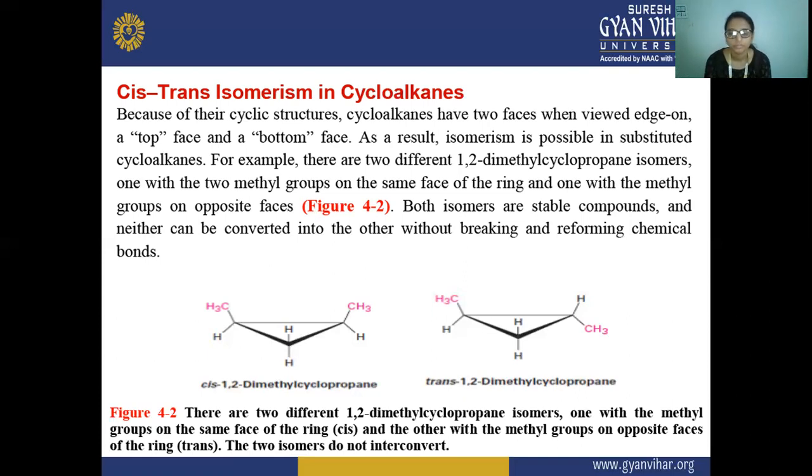So in the figure, there are two different 1,2-dimethylcyclopropane isomers, one with the methyl groups on the same face of the ring, that is cis, and the other with the methyl groups on the opposite face of the ring, that is trans. The two isomers do not interconvert. They cannot be interconverted.